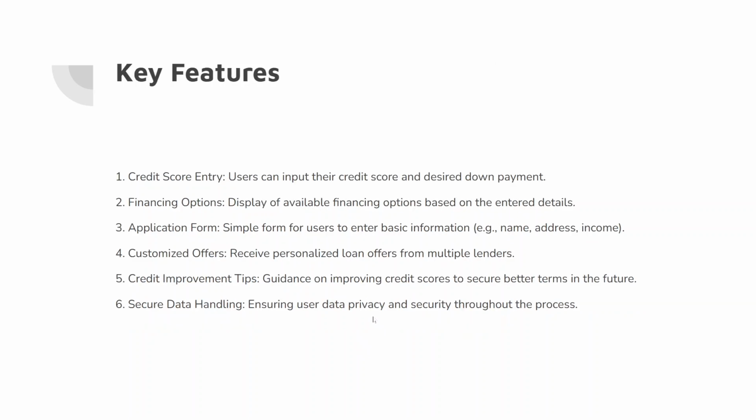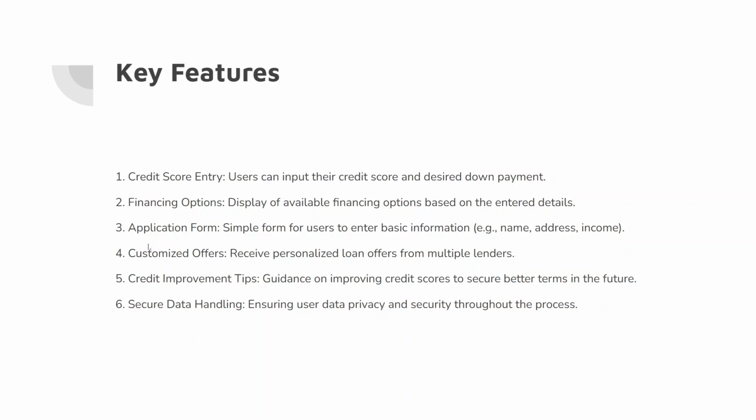What are the key features that we are going to provide in our application? The first is credit score entry, where the user can input their credit score and desired down payment. The user gets a form in which they input the credit score and desired down payment, and after that they get the financing options. We are going to display the available financing options based on the entered details.